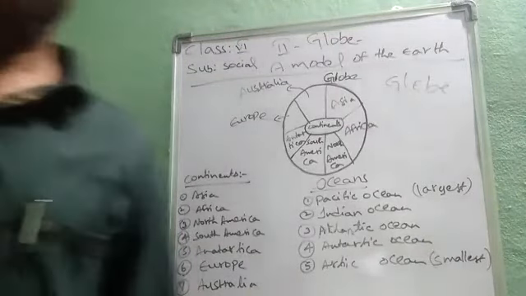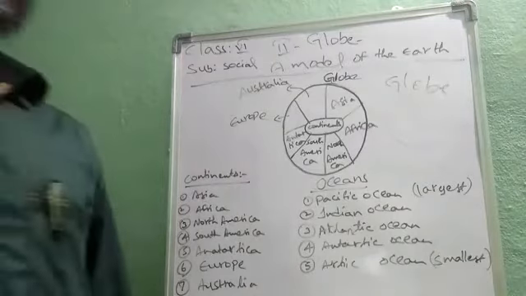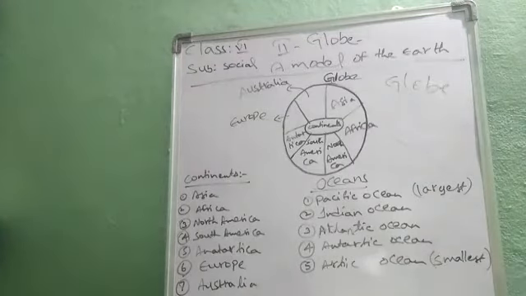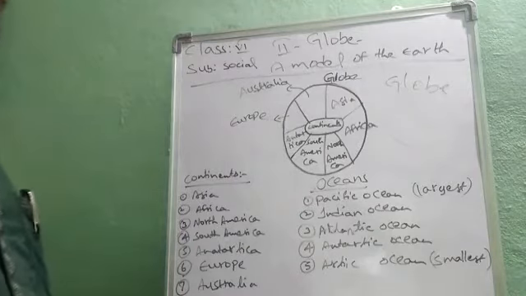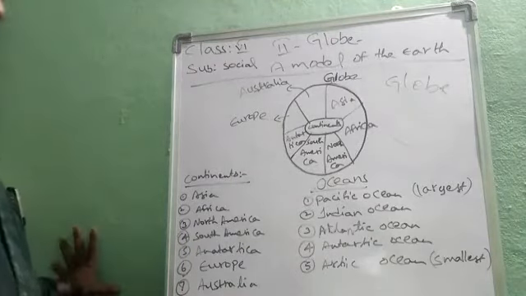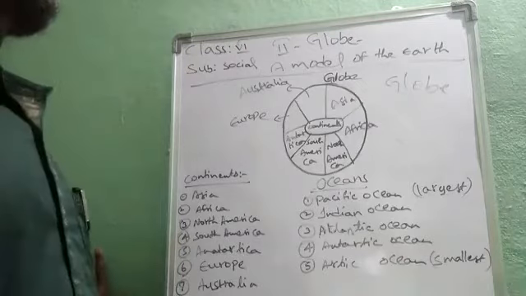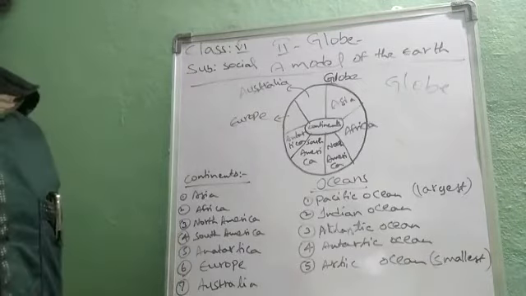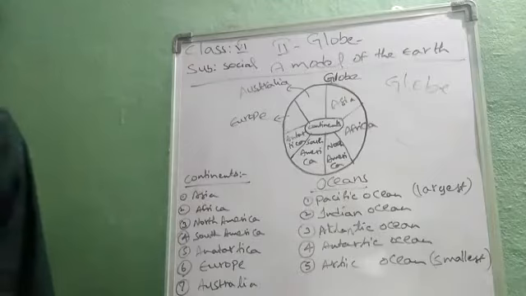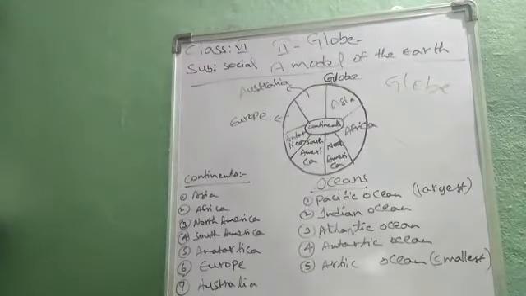Good morning, children. In our previous class we discussed what a map is and how we prepare a map. Now in this class we are going to study about the globe, that is, the model of the earth. It is the 6th class social, second lesson. The name of the lesson is Globe, a Model of the Earth.